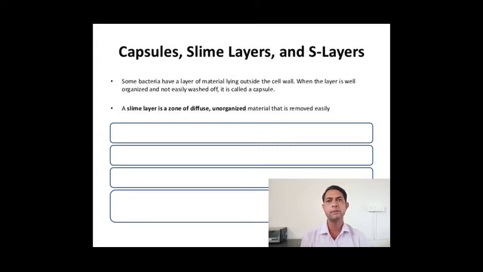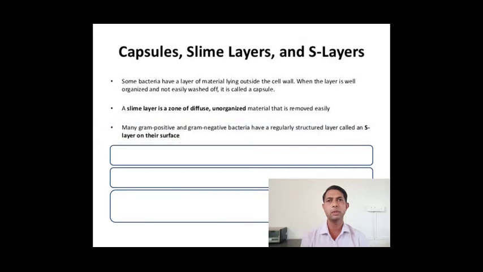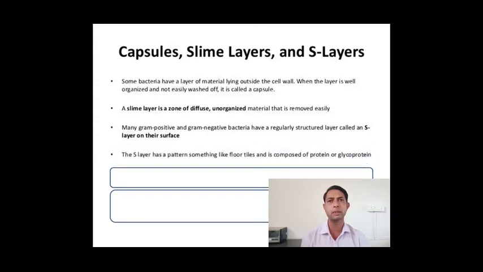When the layer is well organized and not easily washed off, it is called a capsule. Or a slime layer is a zone of diffuse, unorganized material that is removed easily. That is the difference between capsule and slime layer.